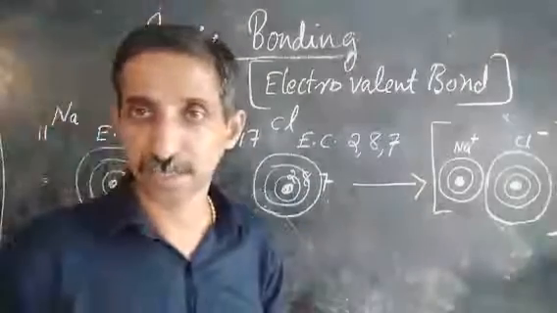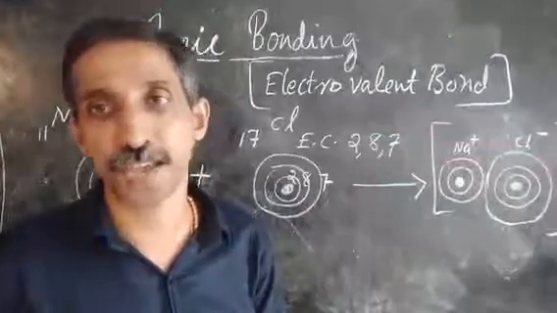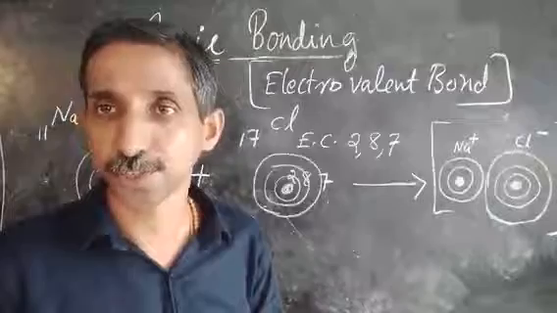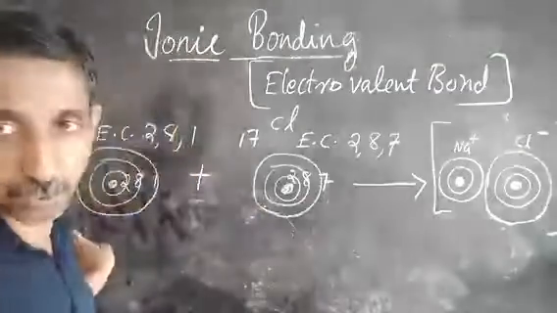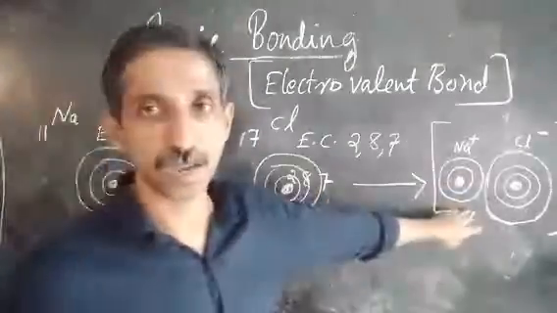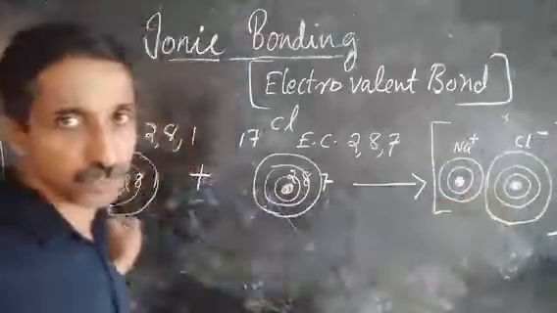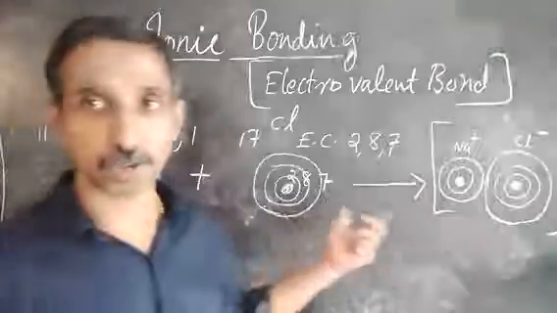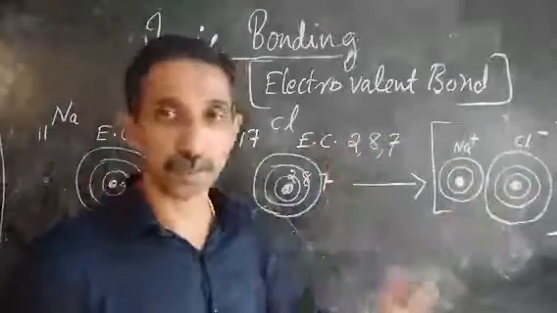This can be generalized: every cation, every positive ion, will be smaller than its parent atom. Here the parent atom is the sodium atom, and this is the positive ion. So positive ions are always smaller than the parent atom, and negative ions are a little bit bigger than the parent atom.